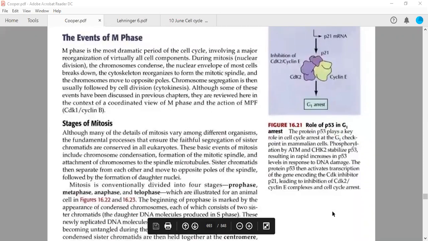Now we will move to the M phase of cell cycle, because we are completely out, and certain things which I want to discuss before telling you about M phase of cell cycle. I hope I have discussed everything. If you are having some query, you may ask. I'm giving you 5 minute break so that you can discuss the things which are settled in your mind or which are floating in your mind.